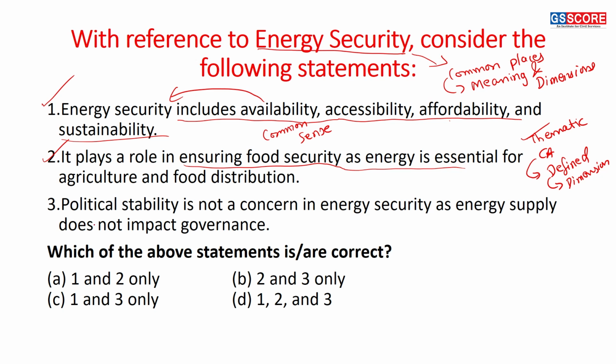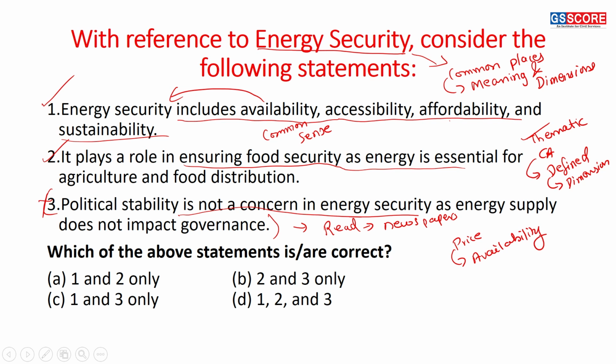The third statement is: political stability is not a concern in energy security, as energy supply does not impact governance. Absolutely not. Absolutely not. Now this you can relate to what you read in newspapers. Right? What you read in newspapers. On the basis of the price of electricity and on the basis of availability of electricity, elections are fought in India. Elections basically are fought in India.